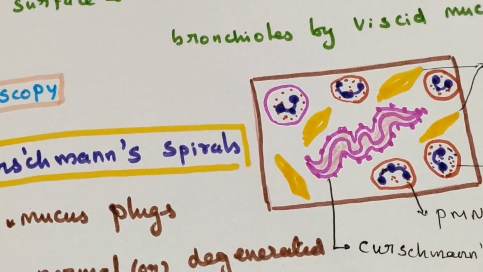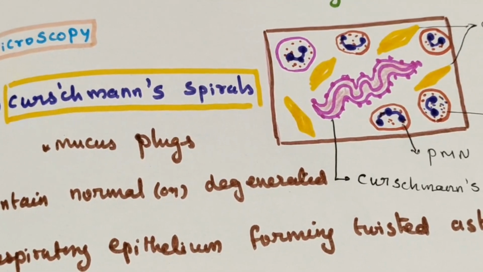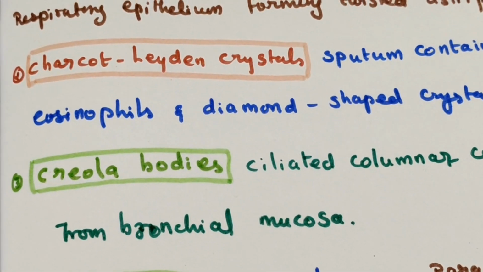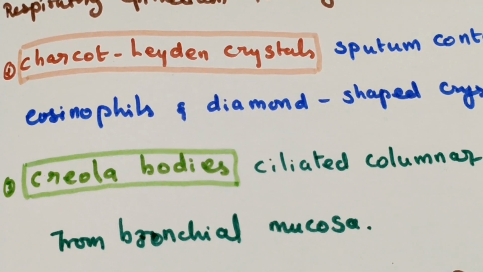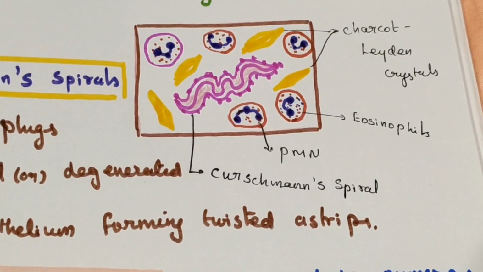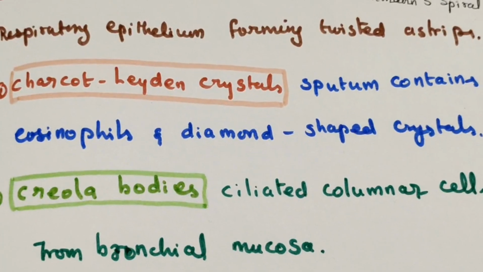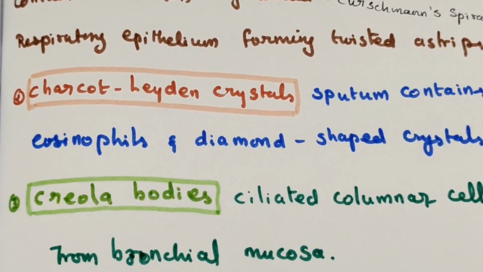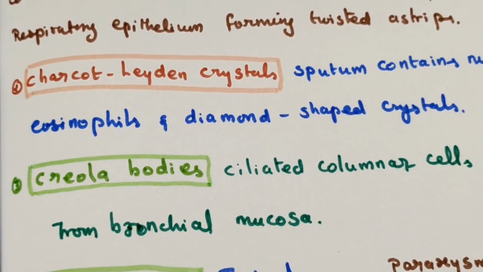They get degenerated because of vigorous coughing, and the degenerated cells that come out are called Creola bodies. So first, Creola bodies are degenerated cells from the mucosal lining of the respiratory tract.